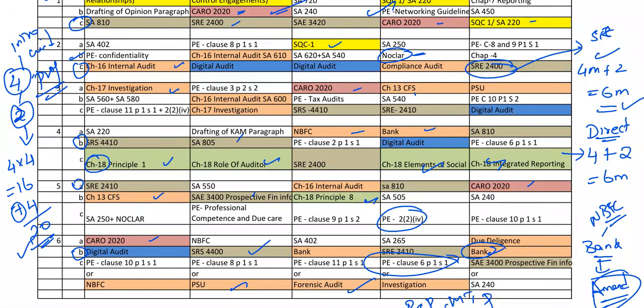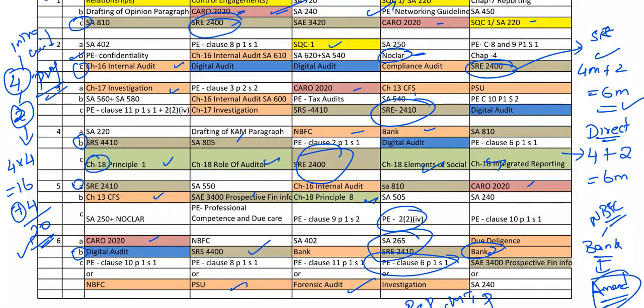If you are thinking that way, just see here. SRE 2400 was in one attempt, and in the very next attempt, SRE 2400 is coming in the exam. So please don't go with the mindset that if you have studied or attended one question in the previous attempt, the same question will not repeat and you will get only one question, so that you can skip that part. No. In chapters 8, 9, 10, 11, if you analyze, you can even get two questions from the same standard. Example, SRE 2410. See here, in the same attempt, they have given two questions.